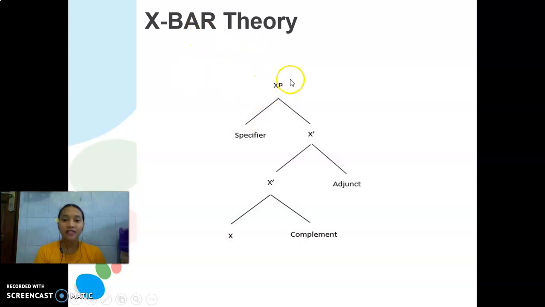XP in here is the phrase. XP consists of specifier and X-bar. Specifier in here is a determiner, such as the, and the etc. X-bar in here consists of X-bar and adjunct. Adjunct in here is optional, and X-bar in here consists of X and complement. X in here is the head of the phrase.